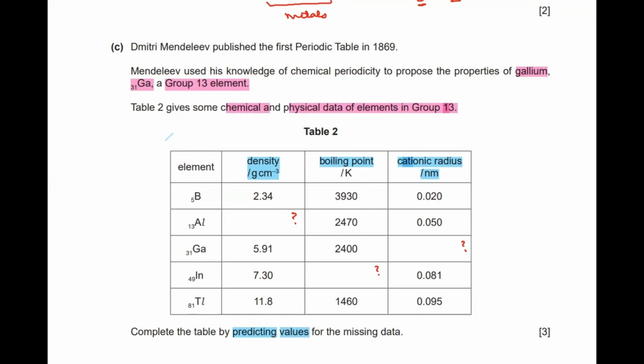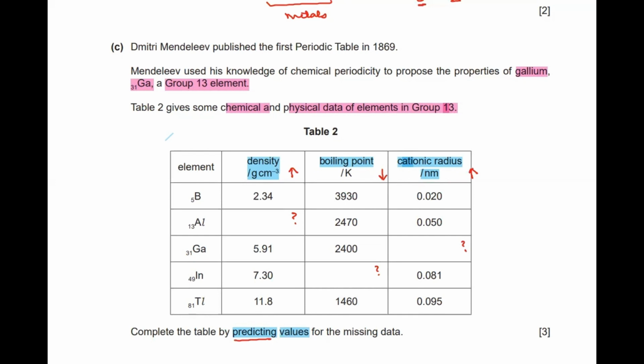So when you talk about the density, look at the data here. We can see there is an increase in the density as you go down the group. When you look at the boiling point, we can see that the boiling points are decreasing as you go down the group. When we look at the cationic radii, we again see an increase as we go down the group. So aluminium will be somewhere in between, because they're asking us to predict, so we can predict or suggest.